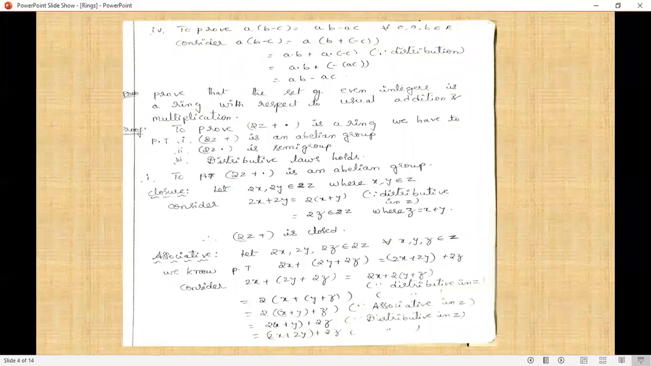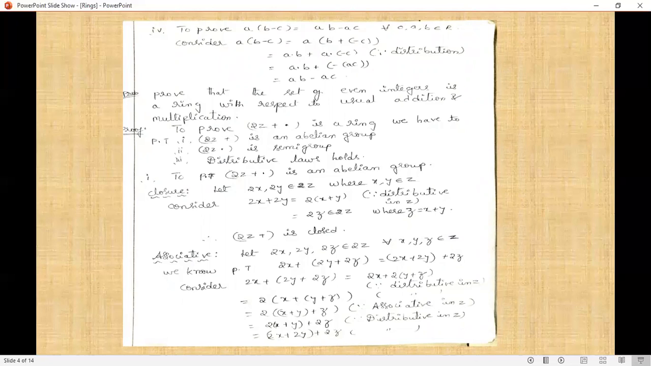Next, observe the problem: prove that the set of even integers is a ring with respect to usual addition and multiplication. Observe what we have to prove. The set of even integers. We know that the integers are represented by Z, so the even integers are 2Z.